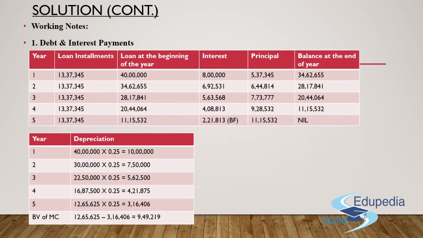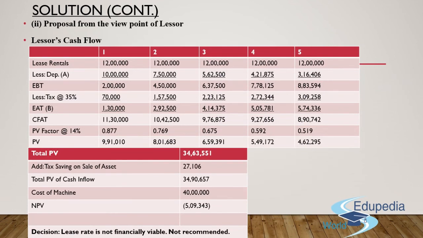Coming to the second thing, we need to provide the proposal from the viewpoint of the lessor, whether the lessor should go ahead with it or not. The only time the lessor is satisfied with the agreement is when he is getting something beyond the cost of the asset. Simple, guys. So lease rentals for each of the 5 years have to be 12 lakh rupees.